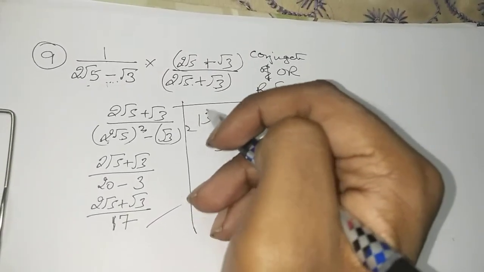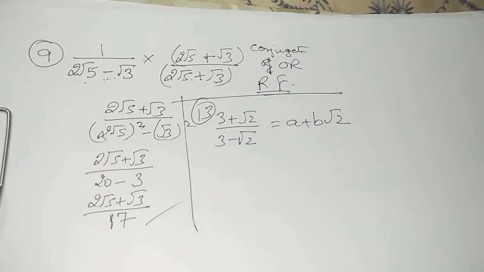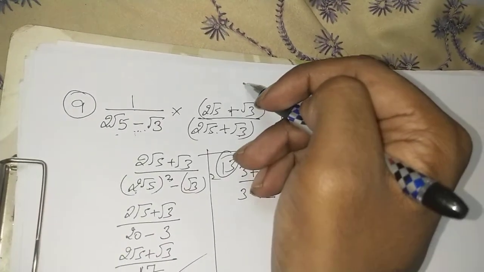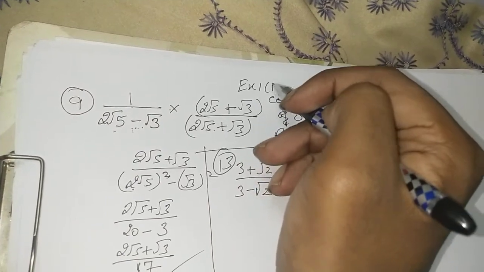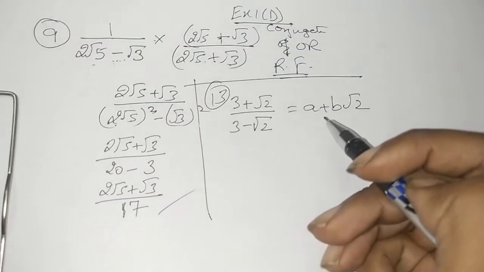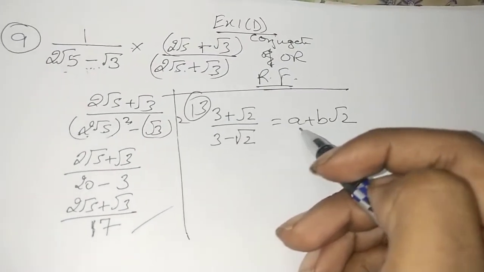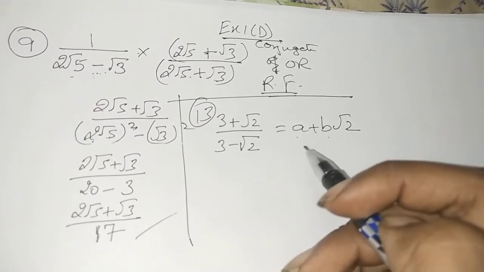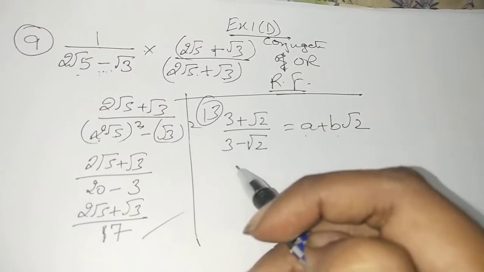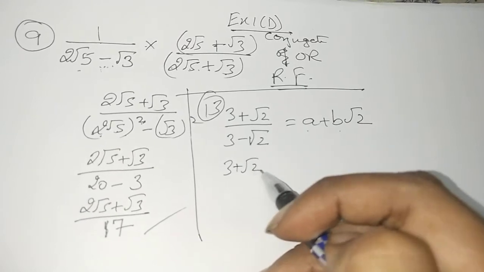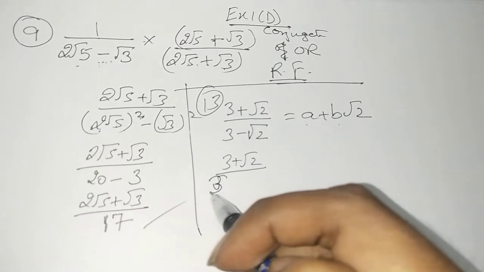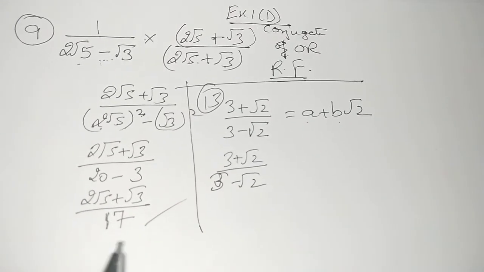This is question number 13 of exercise 1D. Now we have to calculate the values for a and b. So copy down this thing, that is (3 plus root 2) upon (3 minus root 2).